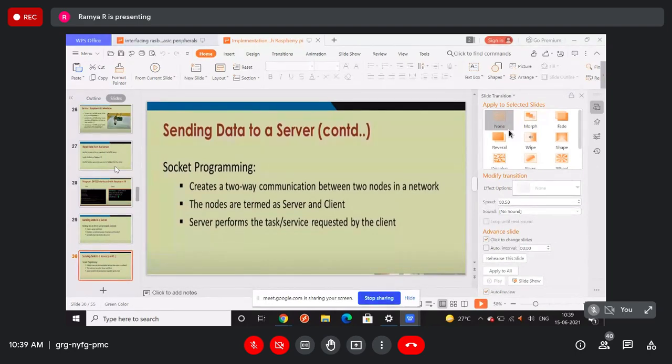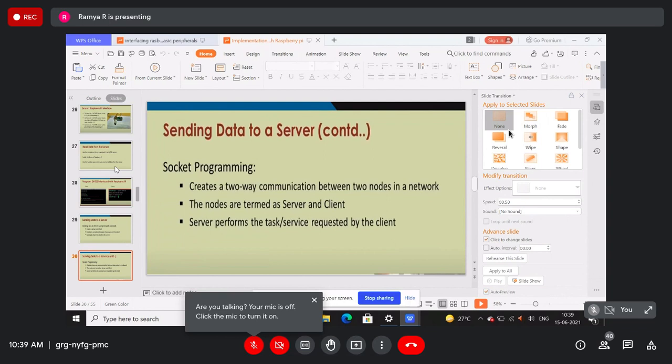Those values have to reach the Raspberry Pi first. The Raspberry Pi system is not a server, but it is taking the values from the DHT sensor. Again, the sensor is different, the Raspberry Pi is different, but it is collecting the data from the sensor, and with the help of the Raspberry Pi we are going to store that data in our local machine. The local machine, where you are storing, is going to be a server, right? So in that server we are going to store.